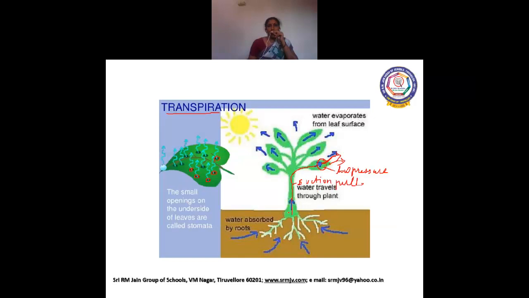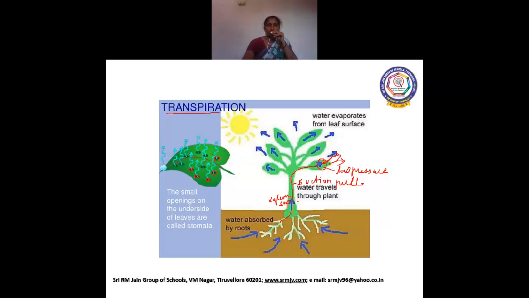And here the xylem sap is nothing but water plus minerals. The xylem sap is sucked by this xylem vessel to the leaves. Clear, children? It is called xylem sap. So the next mechanism is transpiration. A low pressure area is created as soon as the water is evaporated. This low pressure area creates a pull and pulls the xylem sap to the tip of the leaf.